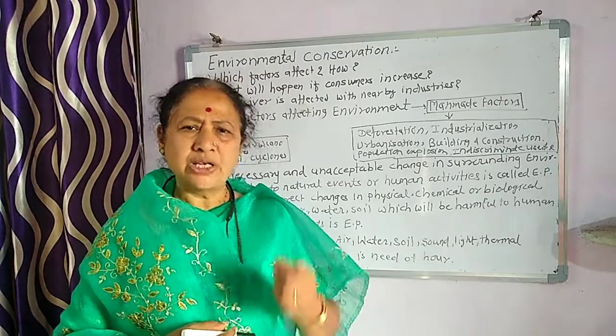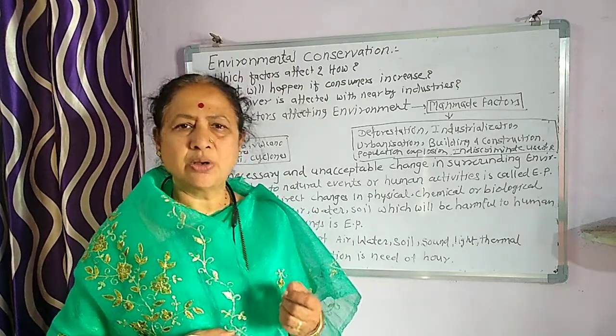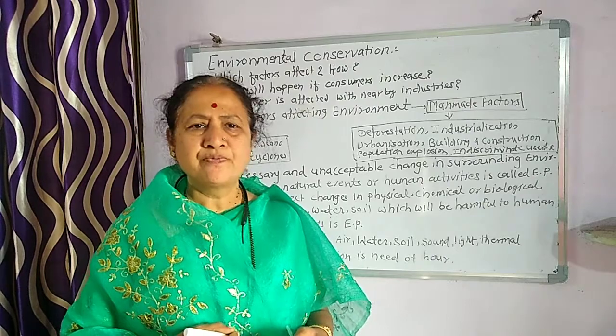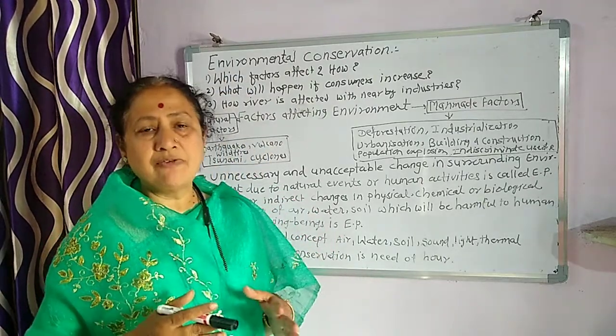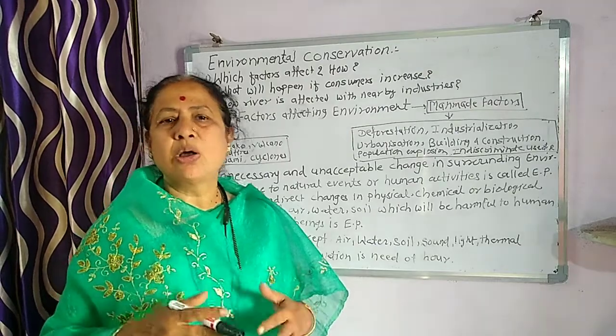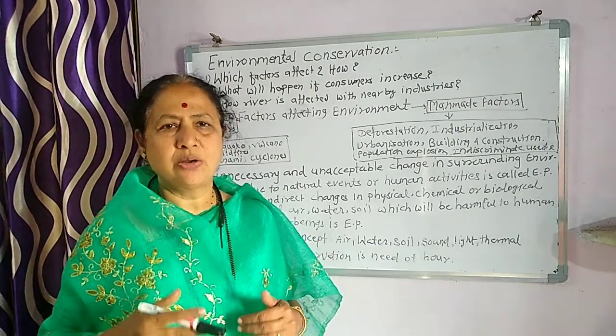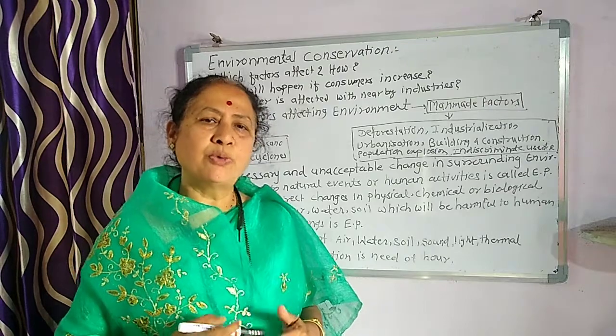So with very small things that we do at a very large scale, we are making all these pollutants and this type of pollution.